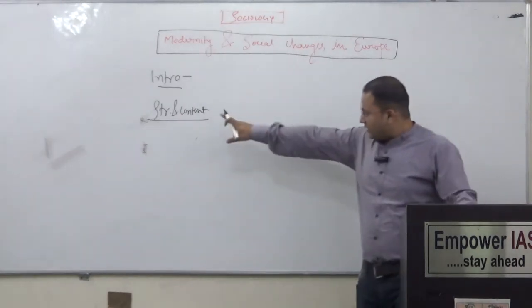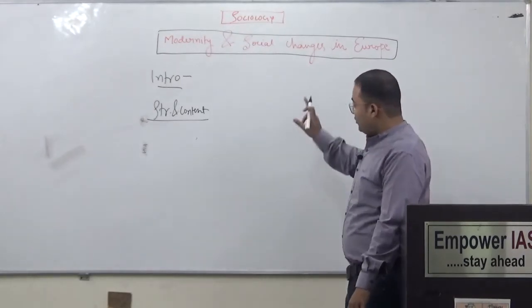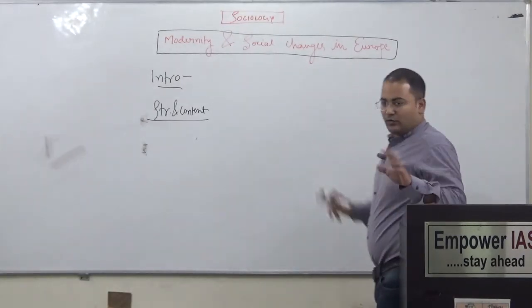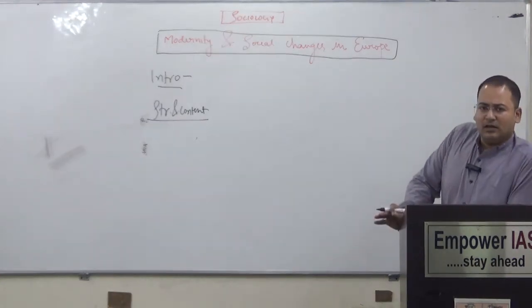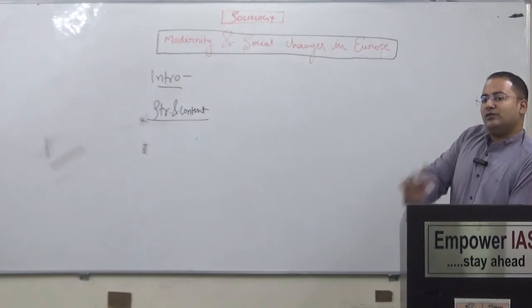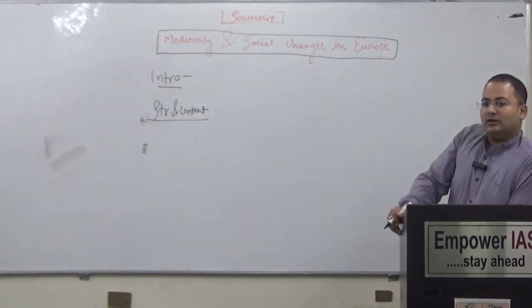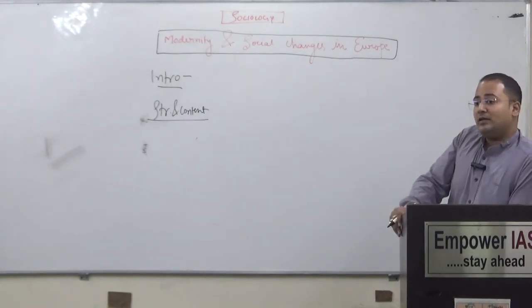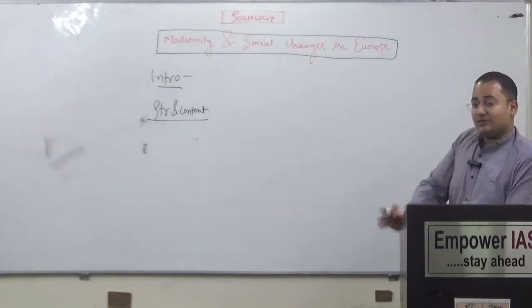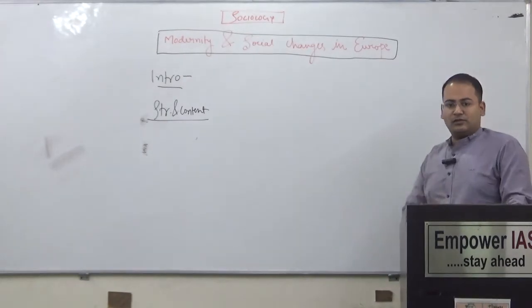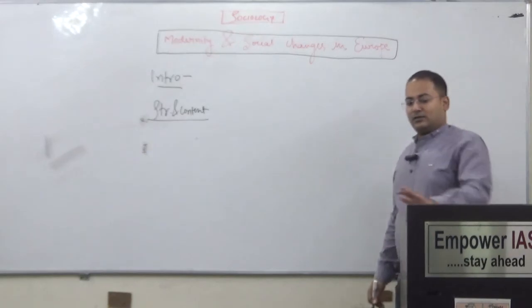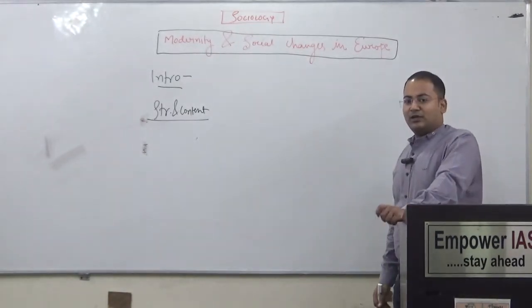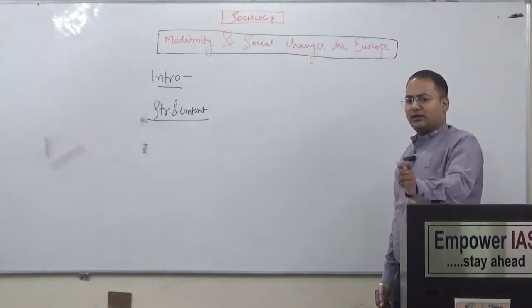Before writing the structure and the content, we have to make a diagram. If you make a diagram, flowchart, graph, or anything else, then definitely you will score 1 mark extra than your competitor. There are approximately 19 questions in paper 1 and paper 2, so 38 marks extra than your competitor. Definitely you will score. So in this, we have to make one diagram, and by making that diagram, the examiner will become very happy. He will give you a very good mark.